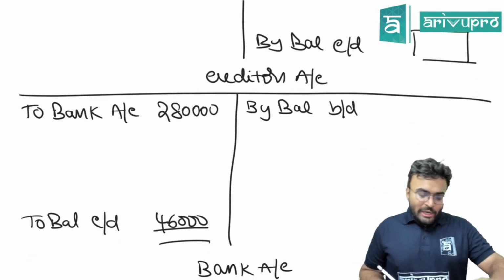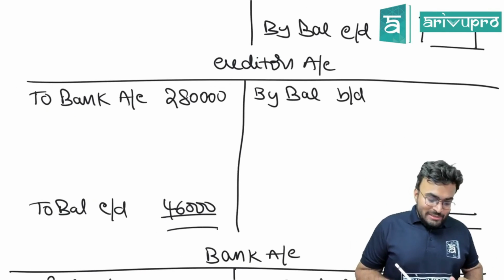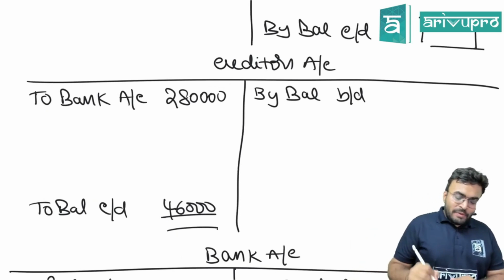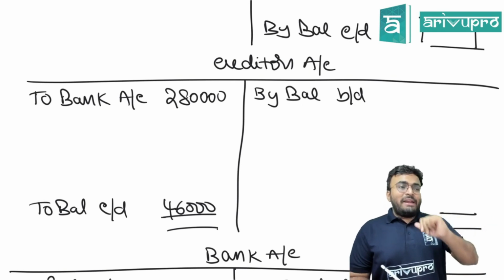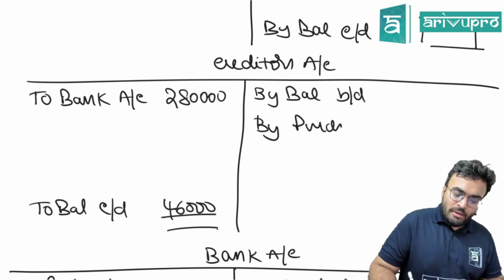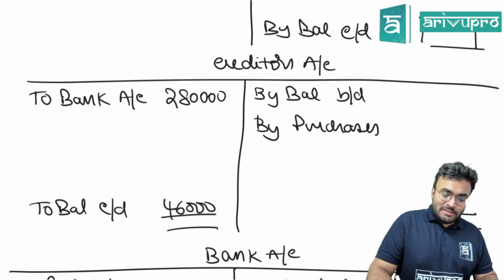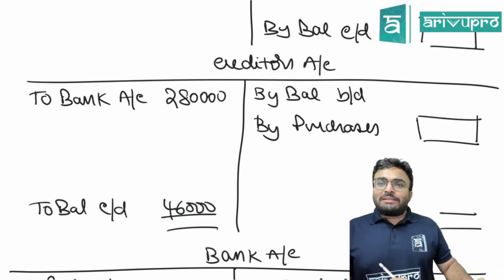Now, going into creditors ledger, opening balance is not there. Closing balance is there. And amount paid is there. What is missing? By purchases. This is missing. If you can find that, you will get the opening balance.